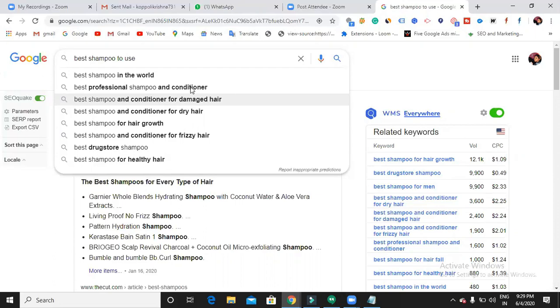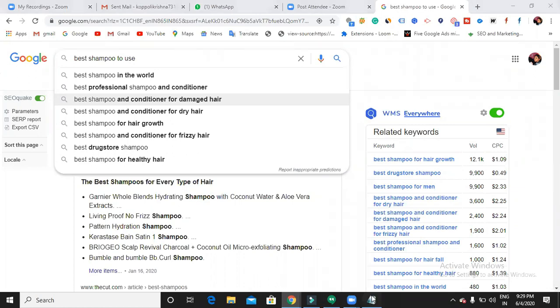If I show my website for a keyword which has a good search volume, that means many people are searching for that keyword. And if I show my website for that keyword, then it would be very good because I can get more and more traffic. So here, write down what are the keywords that are showing you here.